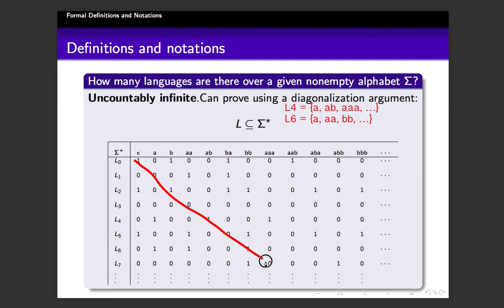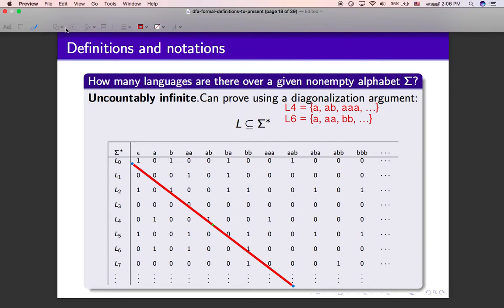And what is diagonalization? You look at the diagonal of this table. This is the diagonal. What are the elements on the diagonal? 1, 0, 1, 0, 1, 0, 1, 0, etc. It's a nice example.